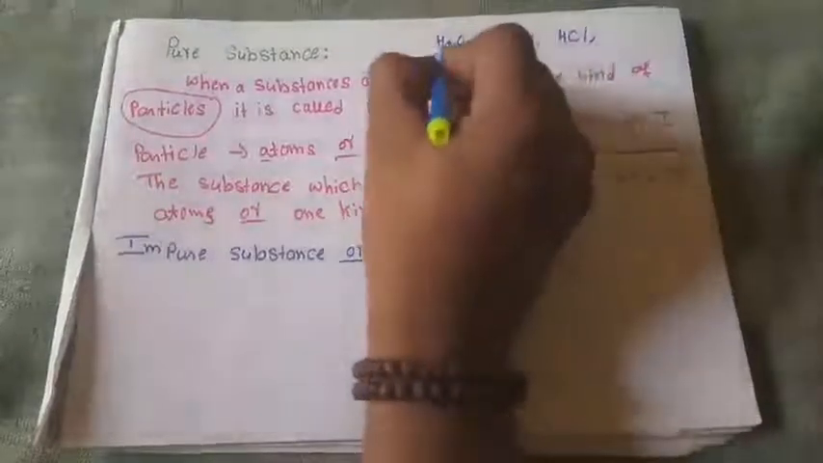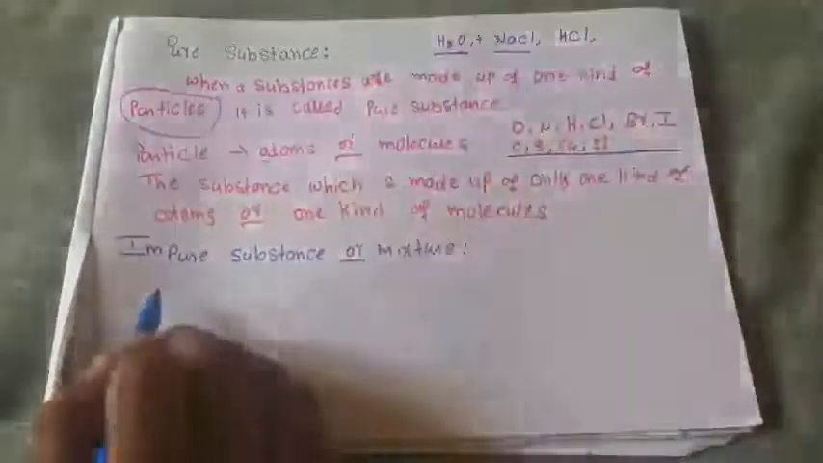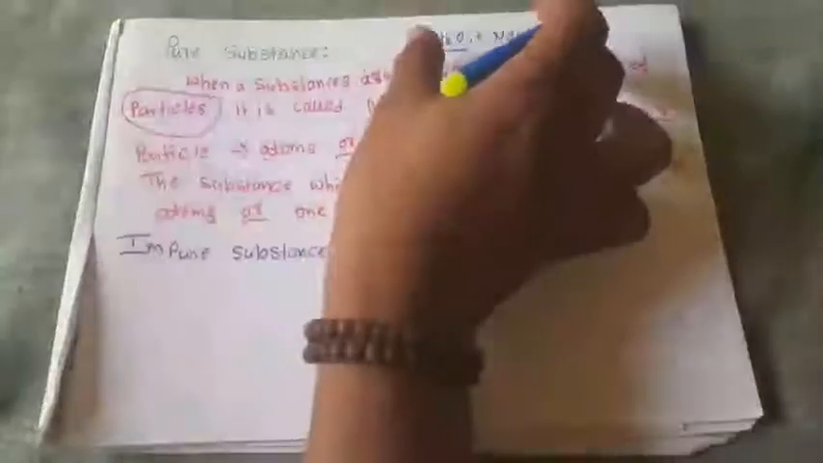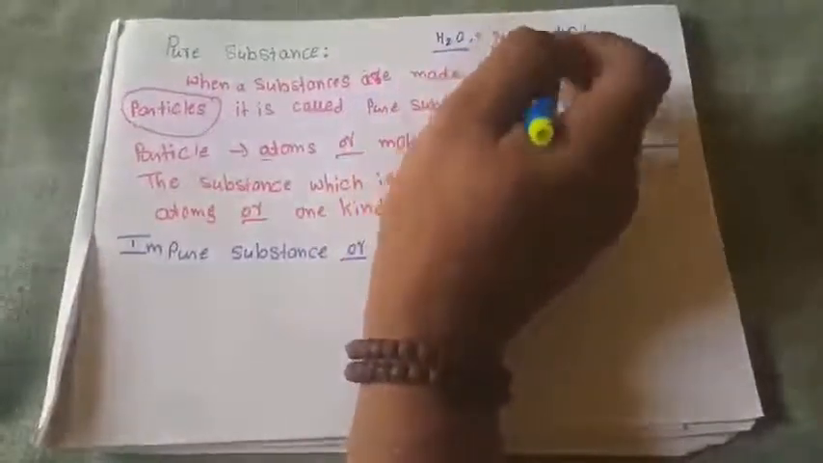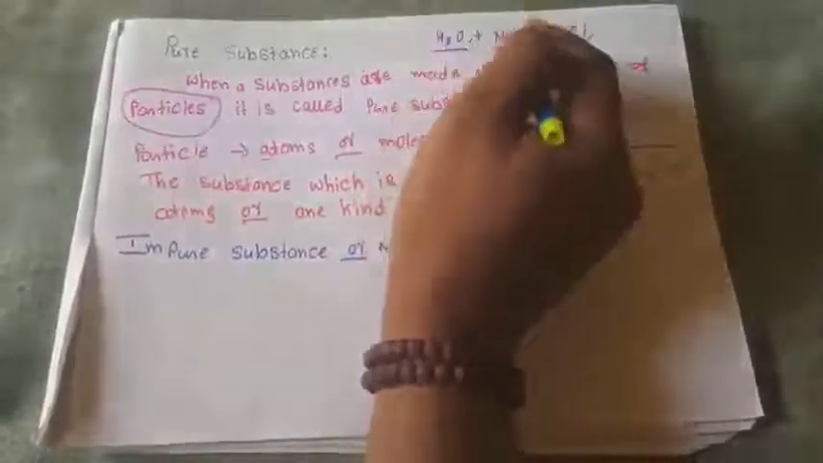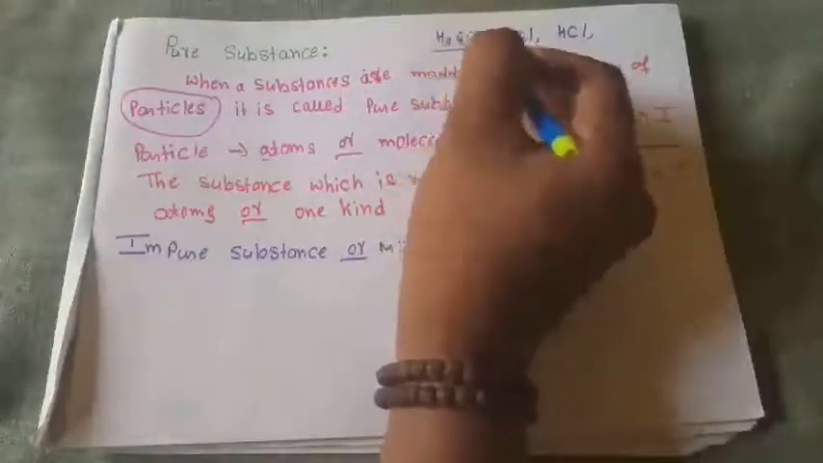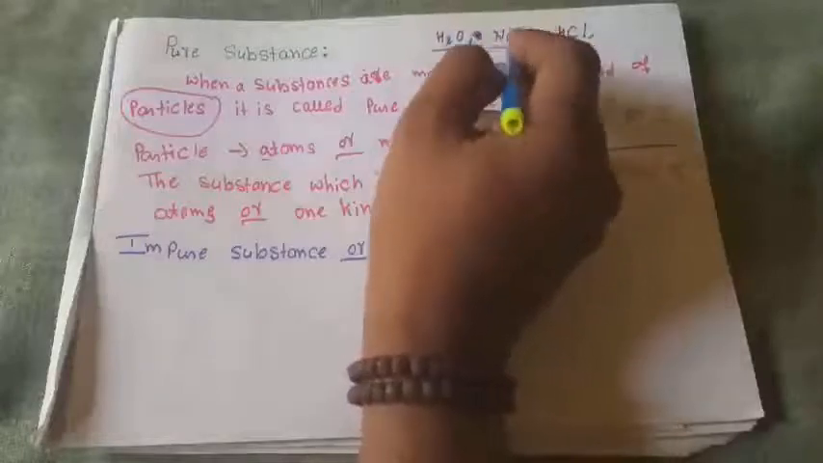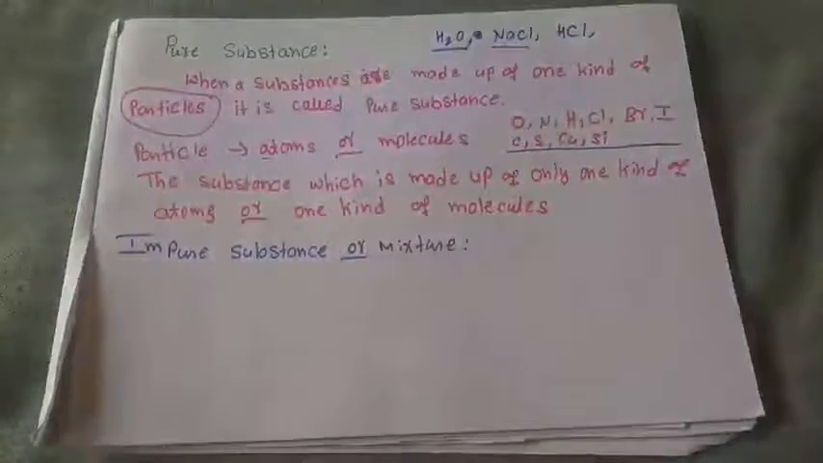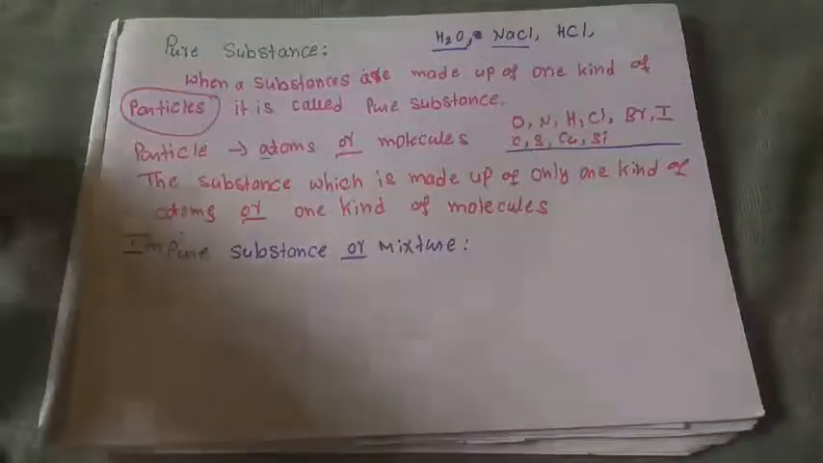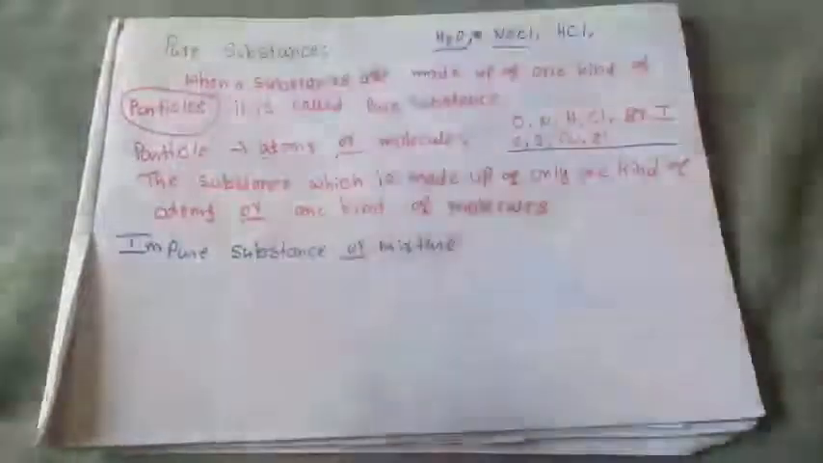When you mix H2O with NaCl, then it turns into an impure substance because the mixture contains the molecules of water and molecules of NaCl. When it contains only H2O, or only NaCl molecules, these are made up of only one kind of particles. Because of that, we can call it a pure substance. These are some examples.